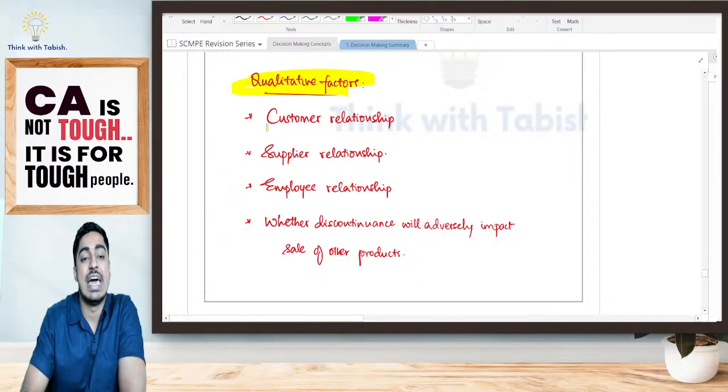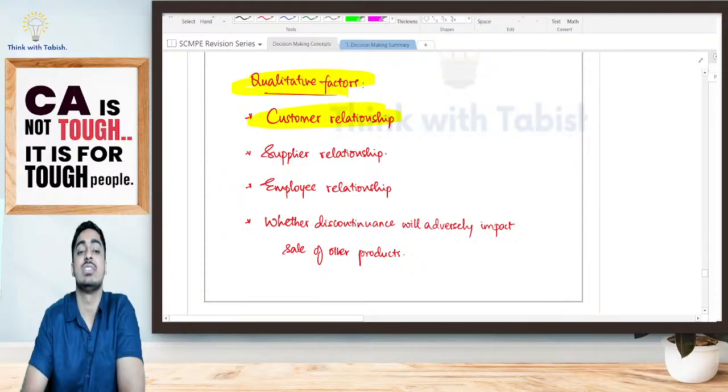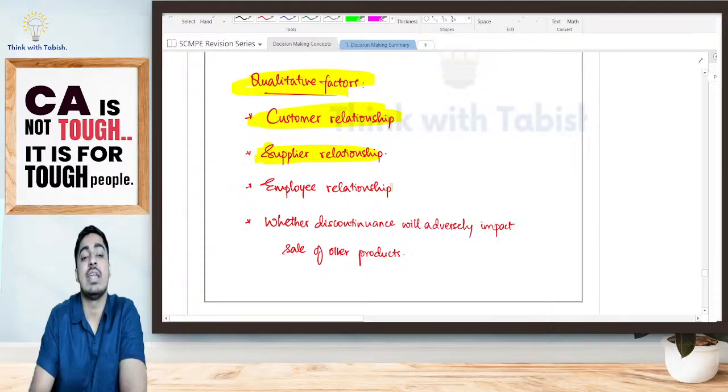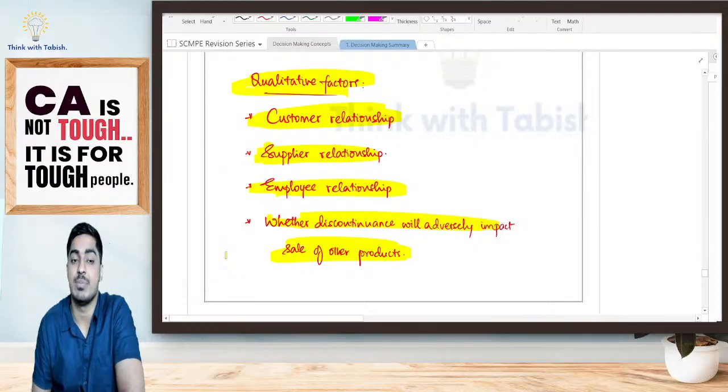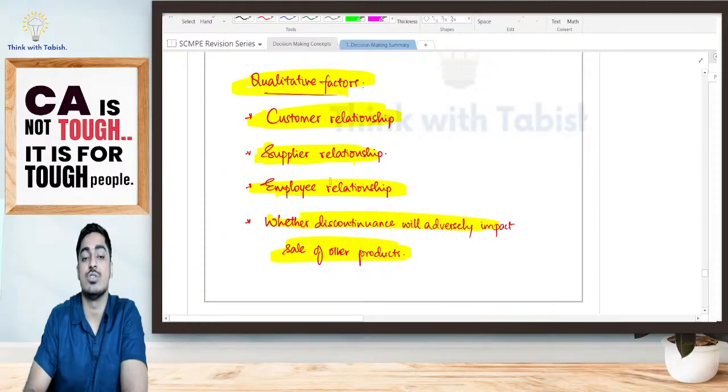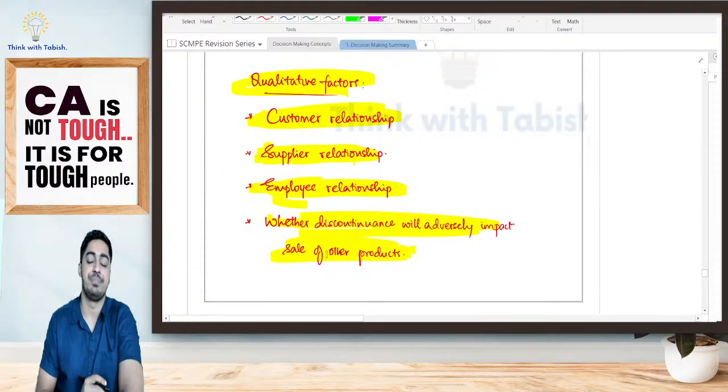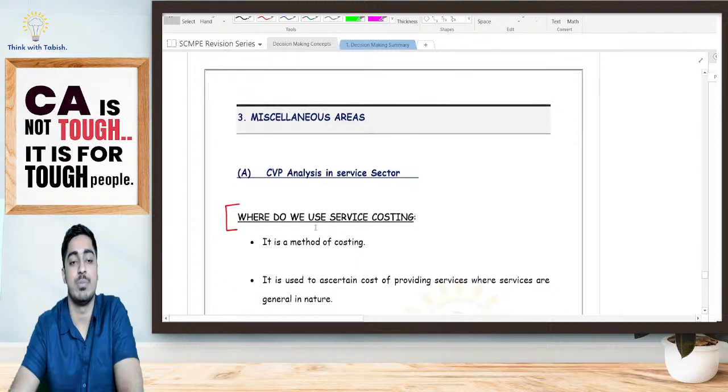What all, students? I should see what impact it will have on my customer relationship, what impact it will have on my supplier relationship, and what impact it will have on my employees. Also, whether discontinuance of the business is going to adversely impact the sale of some other products. That also has to be kept in mind. All these qualitative factors should also be kept in mind. Is it clear, everyone? With this we have finished concept number 2, students.